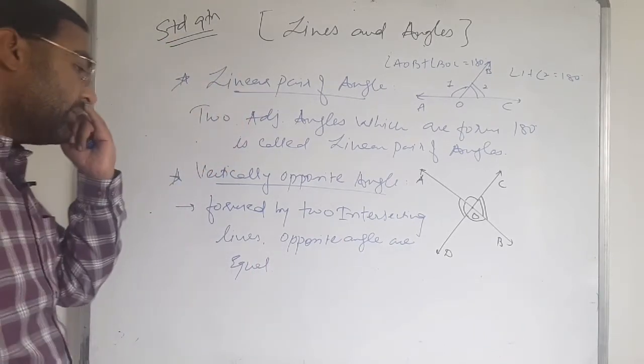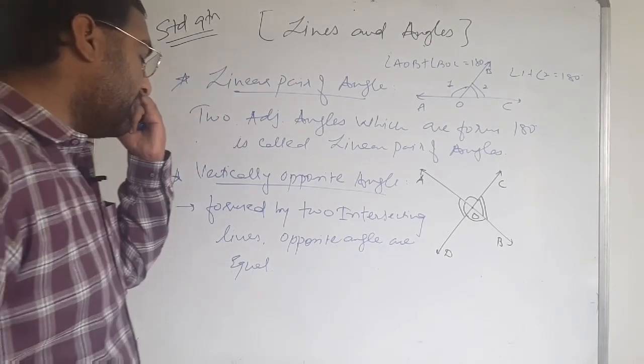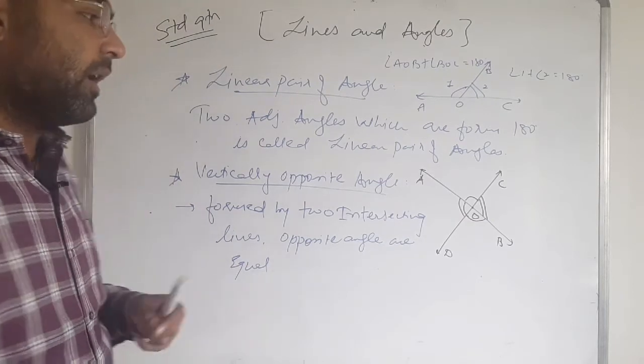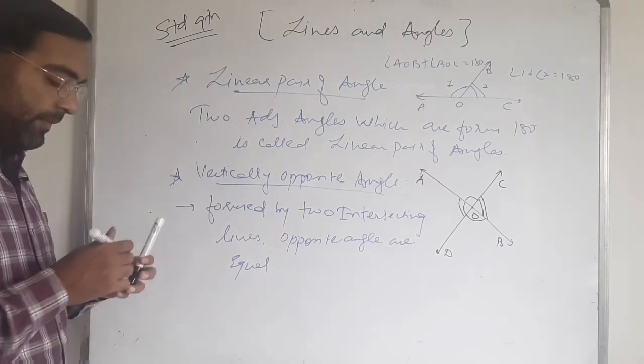Therefore we say that vertically opposite angles are equal.